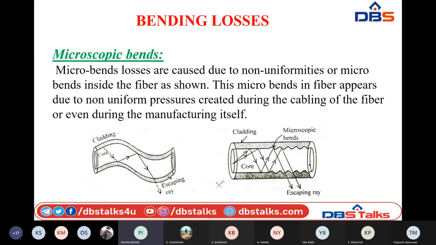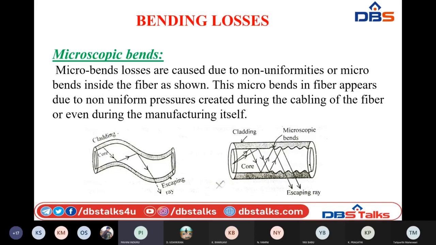So due to that, there can be small bends in the core or cladding. This leads to micro bending loss. Whenever such manufacturing or installing defects create microscopic bends, look at the incident light inside the core: here you can see small portions of micro bends. But it can be shown only in a diagram, we cannot see these microscopic bends with our normal eyes. So that is why it is very difficult to avoid such micro bending losses.